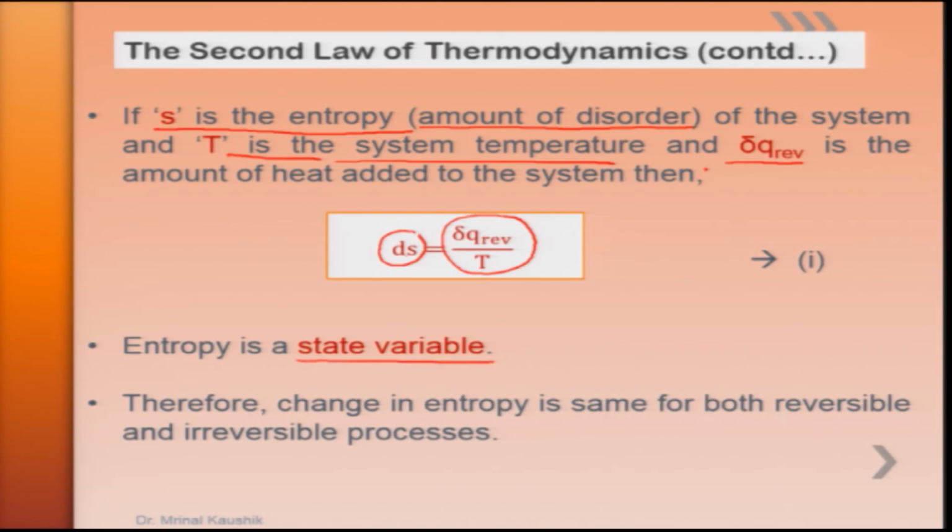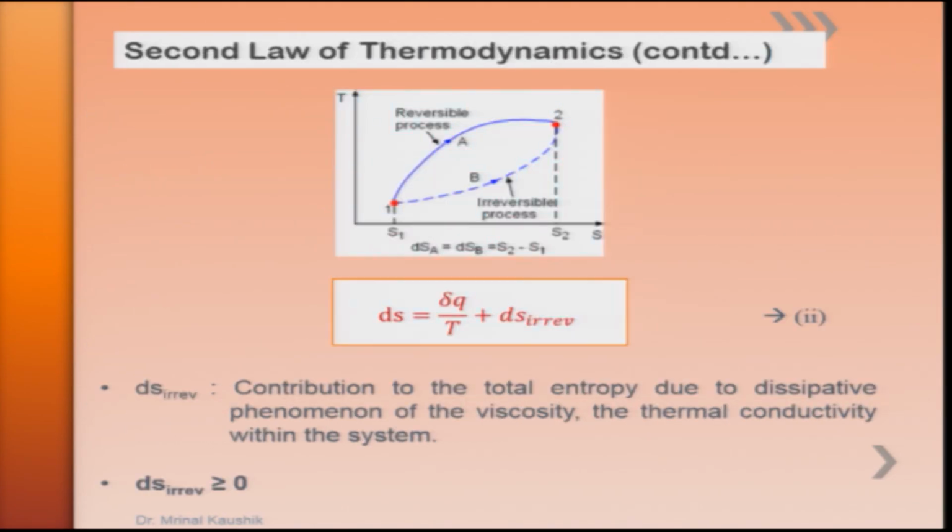Being a state variable, the change in entropy always has the same value ds, no matter whether the system is brought through a reversible process or an irreversible process. Therefore, suppose a system is brought from state 1 to state 2 through a process A, which is reversible. However, there is another process, process B, which is irreversible.